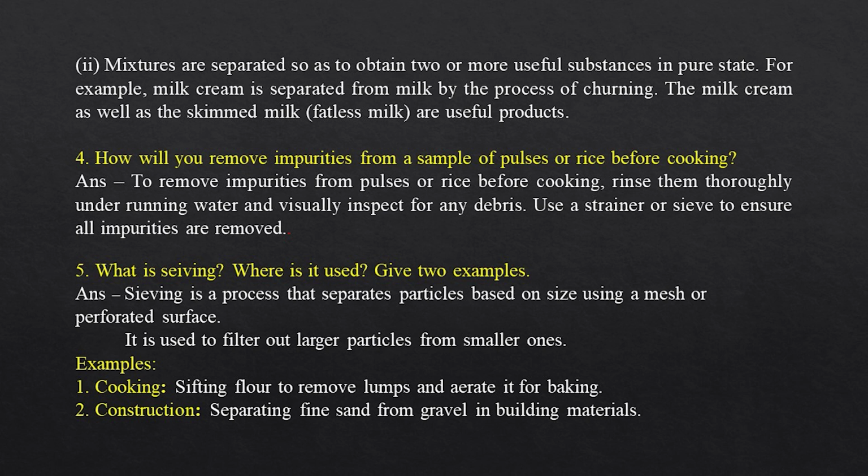5. What is sieving? Where is it used? Give 2 examples. Sieving is a process that separates particles based on size using a mesh or perforated surface. It is used to filter out larger particles from smaller ones. Examples. 1. Cooking, sifting flour to remove lumps and aerate it for baking. 2. Construction, separating fine sand from gravel in building materials.